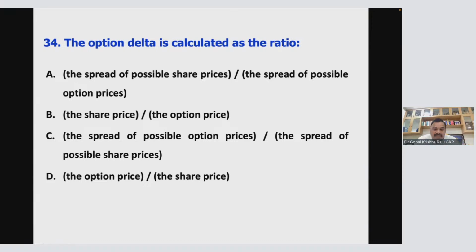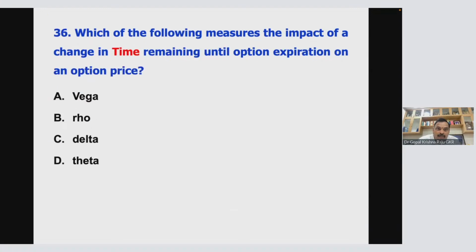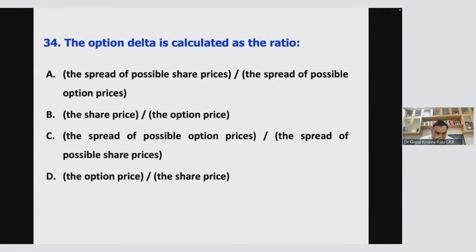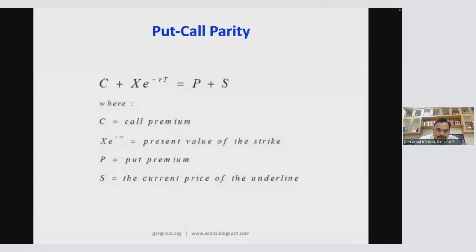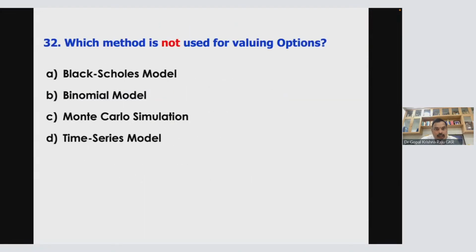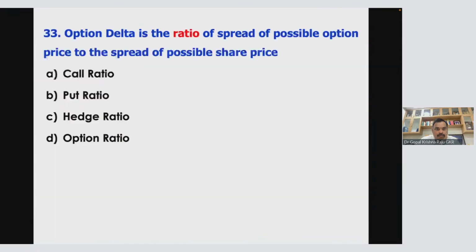Very, very interesting question. Now I'll bring one more interesting question on this. I want to make one more observation.